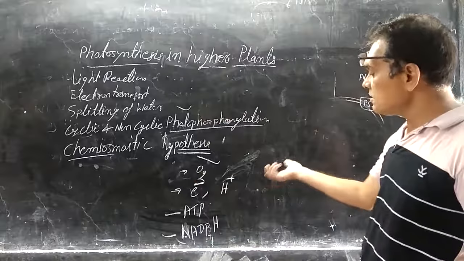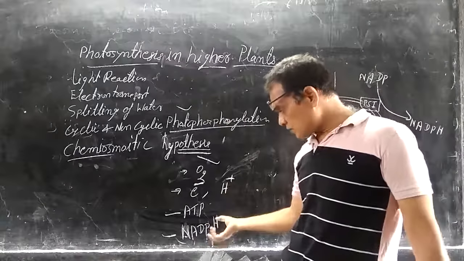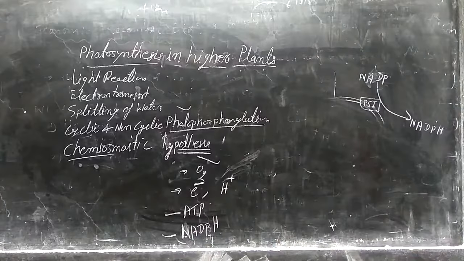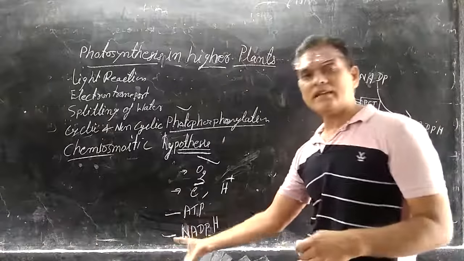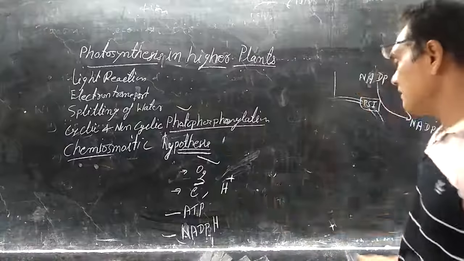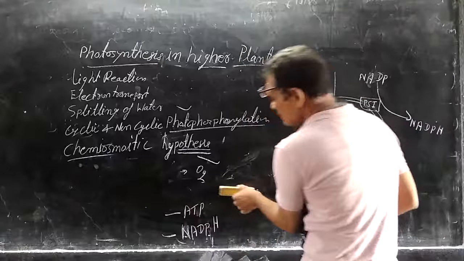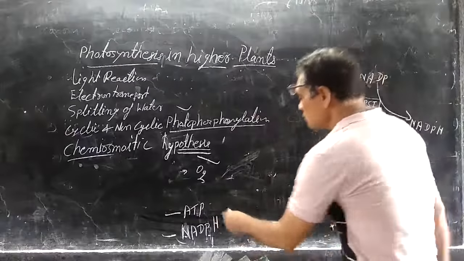The electron and proton are utilized by NADP to produce NADPH. That is, in the presence of NADP reductase enzymes, the electron and proton are utilized by NADP to produce NADPH, so they are reutilized. And the third are ATP and NADPH. These two are the main products.